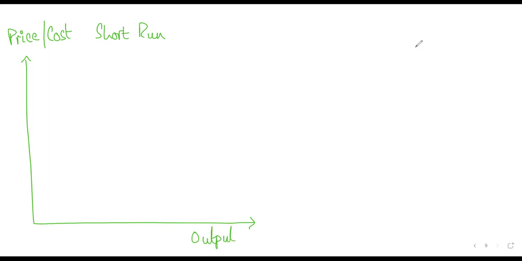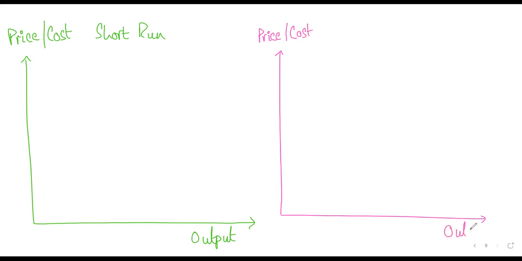Similarly, you'll make another graph on the right-hand side, with price/cost on the y-axis and output on the x-axis. Now have a look at this, students. This will be your long run.